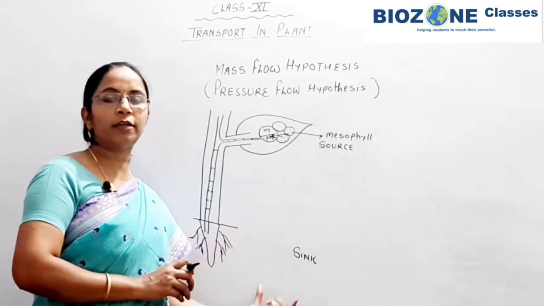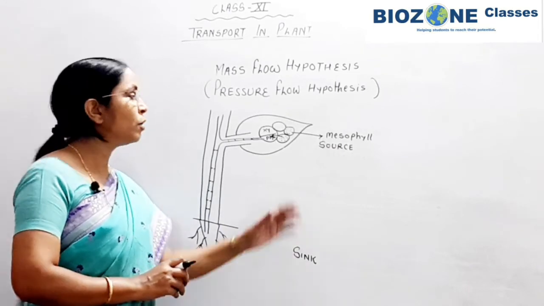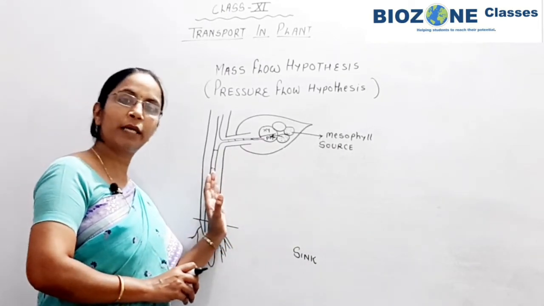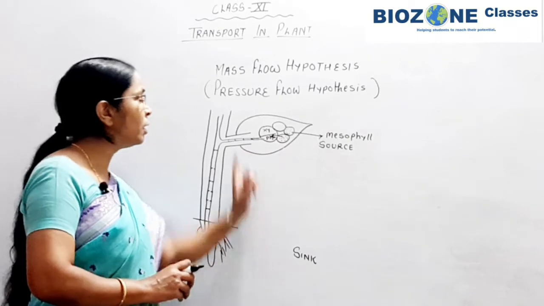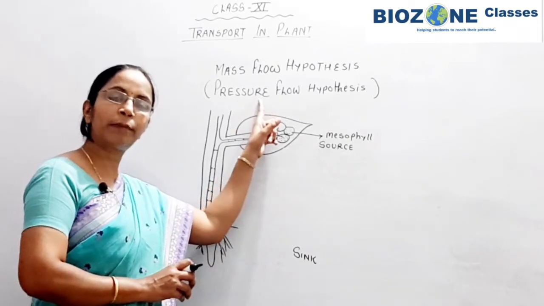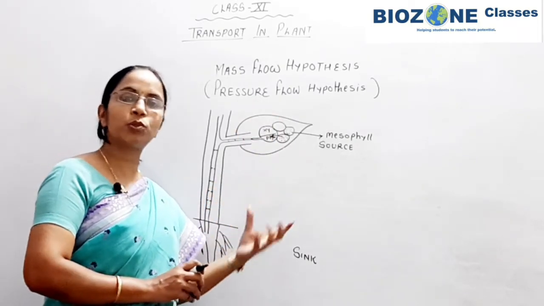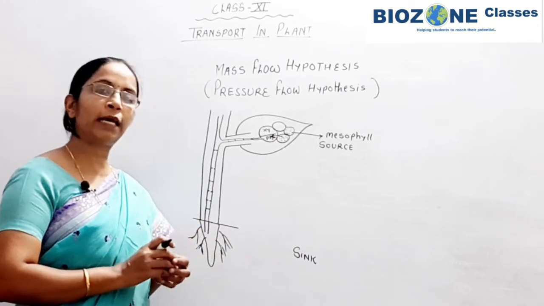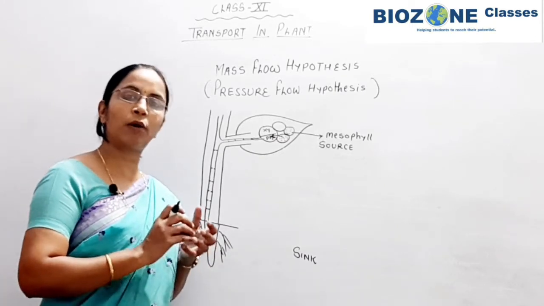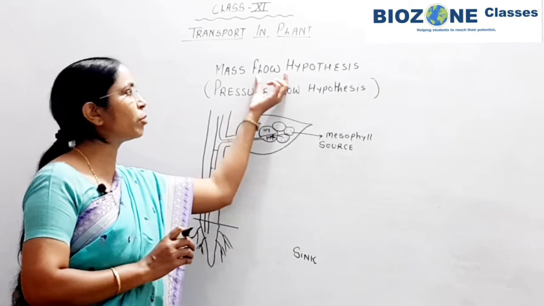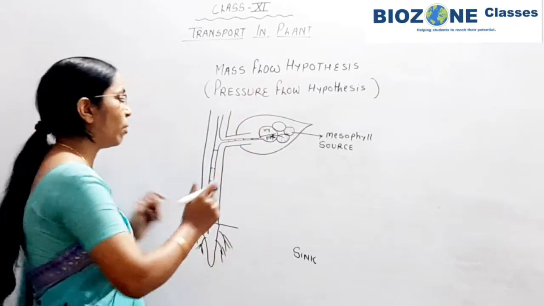Because of the difference in pressure gradient, the flow of sucrose begins from source to sink. That's why the hypothesis is called pressure flow. The flow of sucrose continues, and it takes place in bulk or in mass. That's why the hypothesis is also called the mass flow hypothesis.